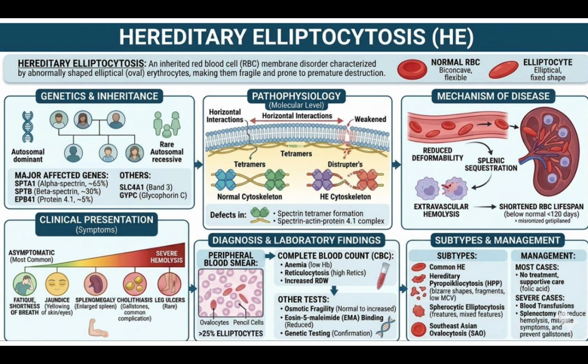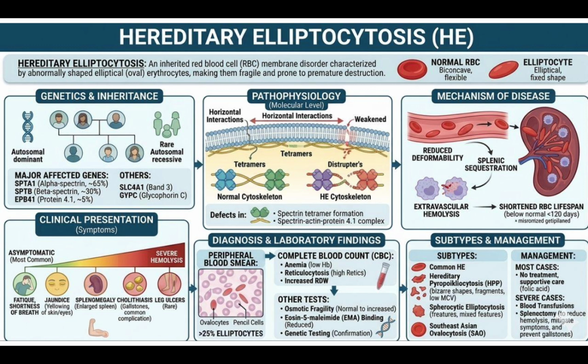If we see the morphology of the RBCs in hereditary elliptocytosis, the RBCs are elliptical, that is, oval, and they are fixed in shape. They cannot change their shape. Normal RBCs can change their shape while traveling through the spleen or through the blood. But in hereditary elliptocytosis, the RBCs cannot change their shape.